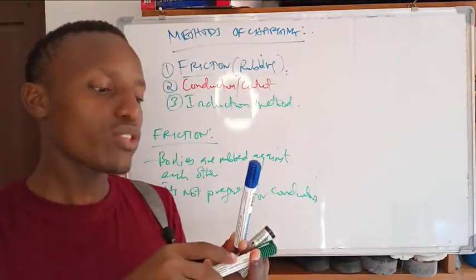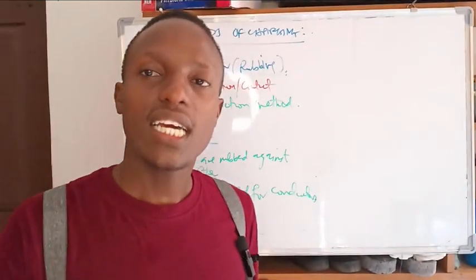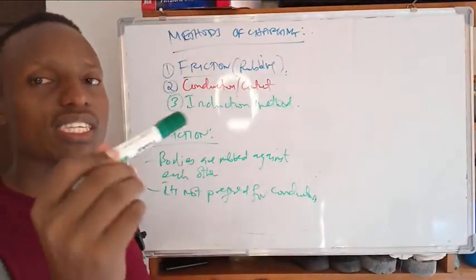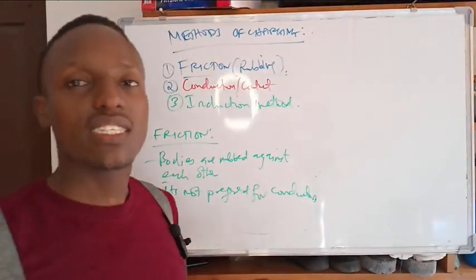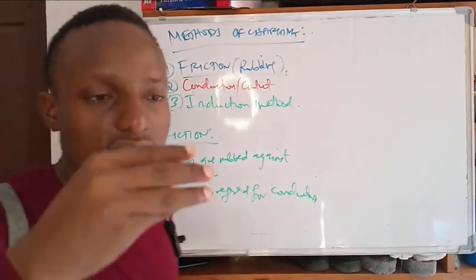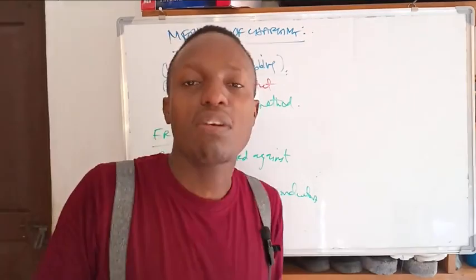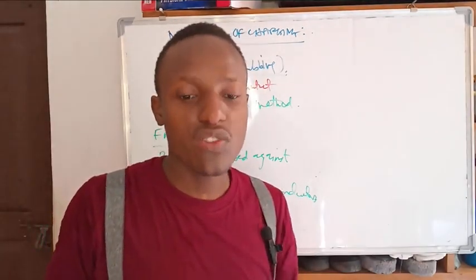The electrons generated here can be transferred through my hand toward the earth, so it can be discharged as I hold it. So it's only applicable for conductors when they are attached to an insulator, so that the charge remains there, because we're talking about the accumulation of charges.